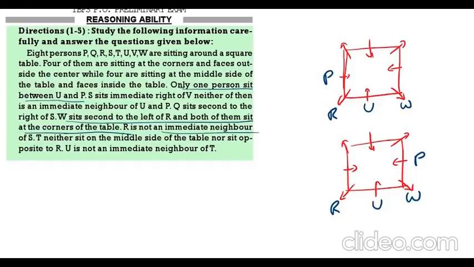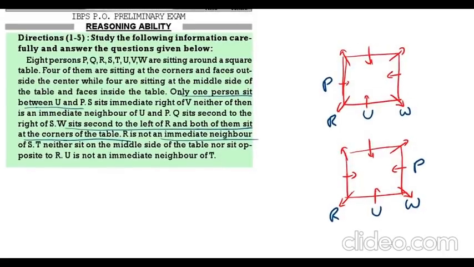T neither sits in the middle nor opposite to R. That means T is sitting in the corner. T is not opposite to R. So, that means T will come definitely here only, in both the cases.